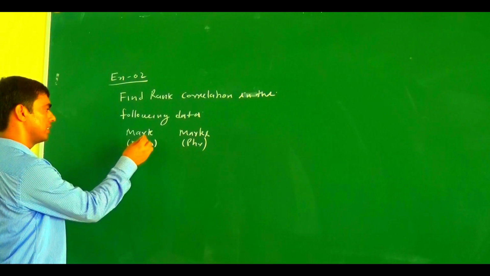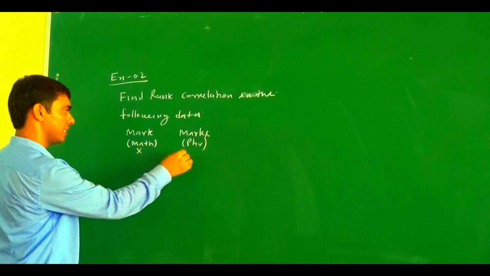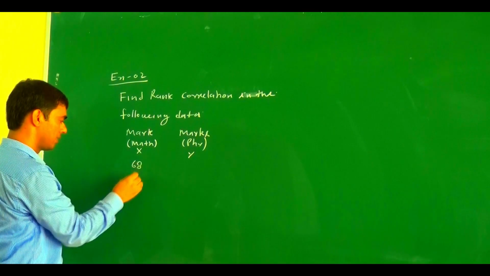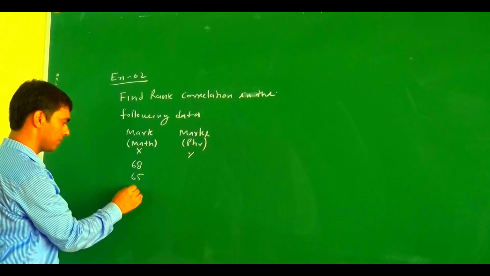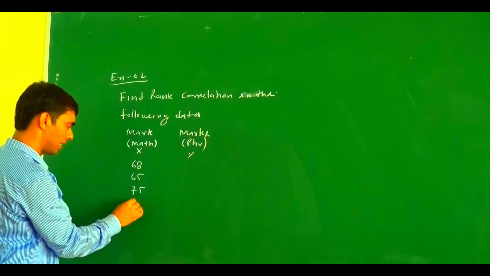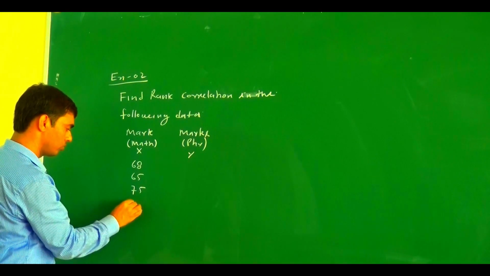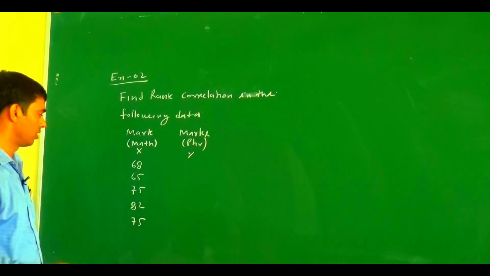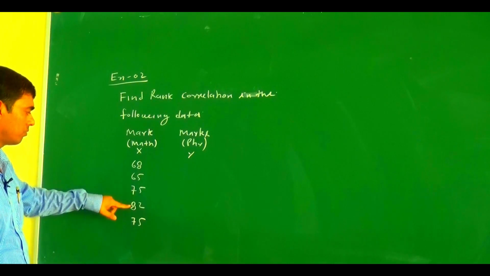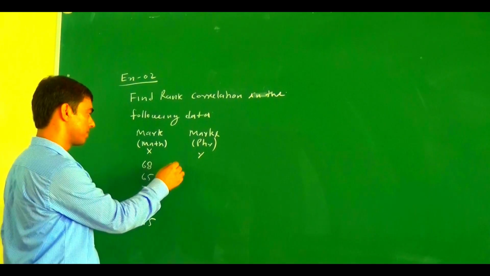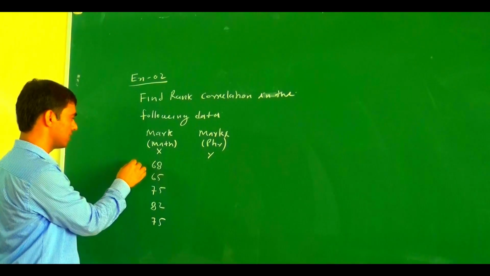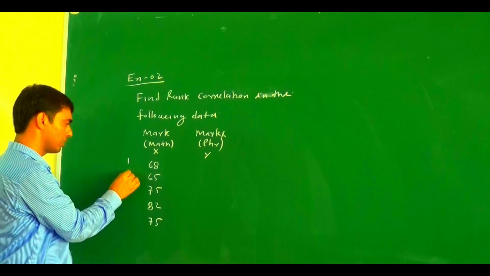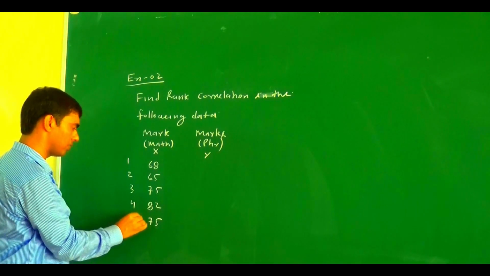Here we denote the marks in math by x and marks in physics by y. The first is 68, then 65, then 75, and some student got 82, and some student got 75 marks. So how many students here? 1, 2, 3, 4, 5 students. And in physics, similarly, we denote 1, 2, 3, 4 and 5 students.